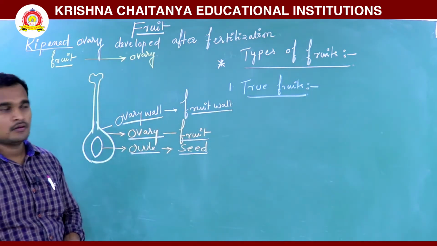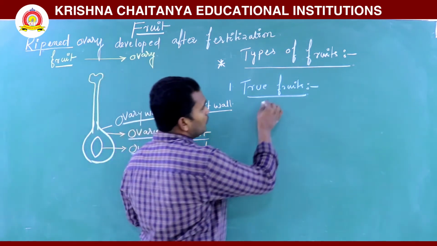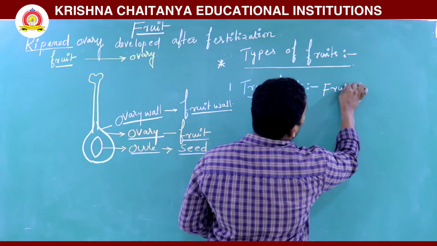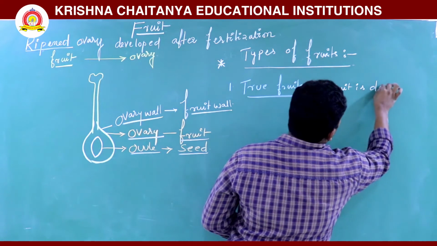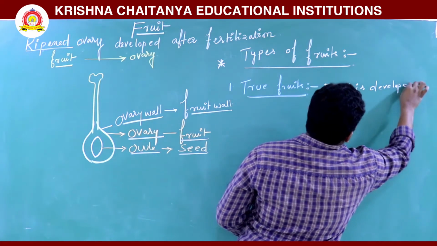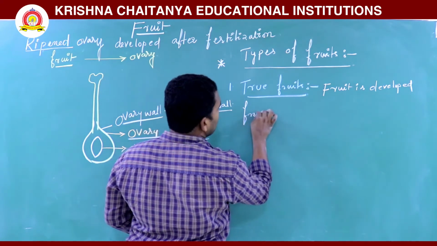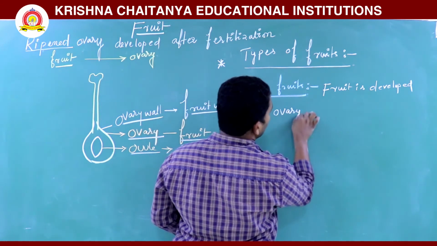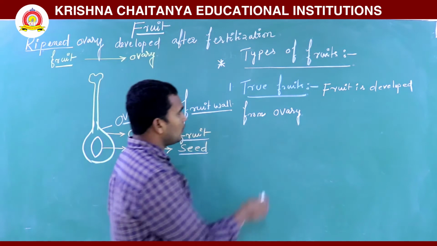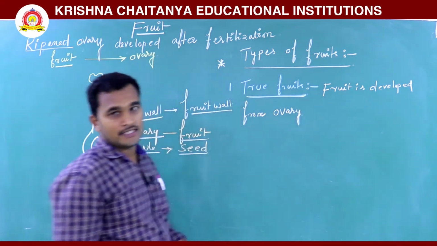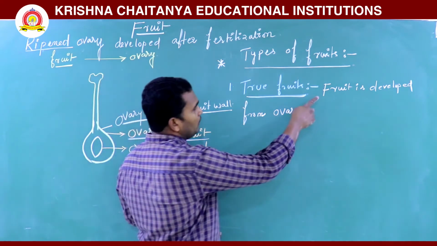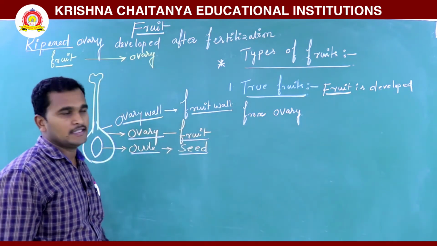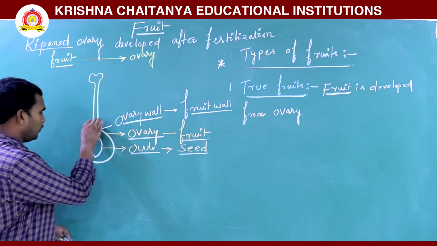A fruit developed from the ovary is called a true fruit.